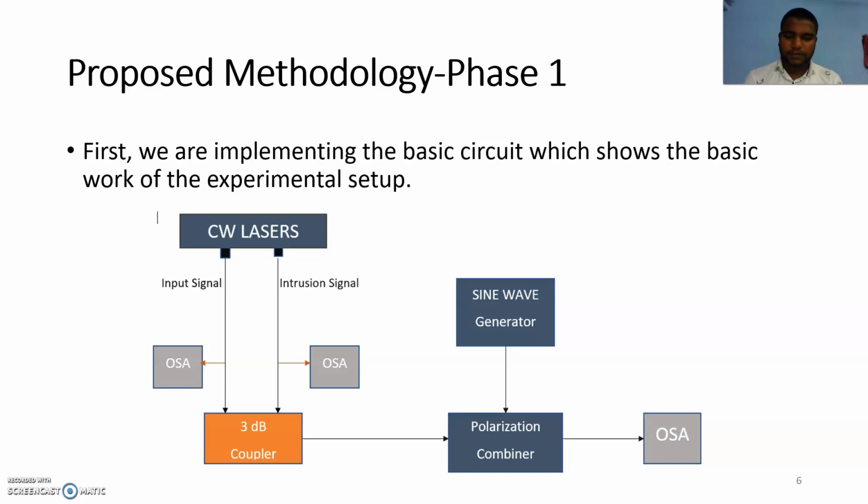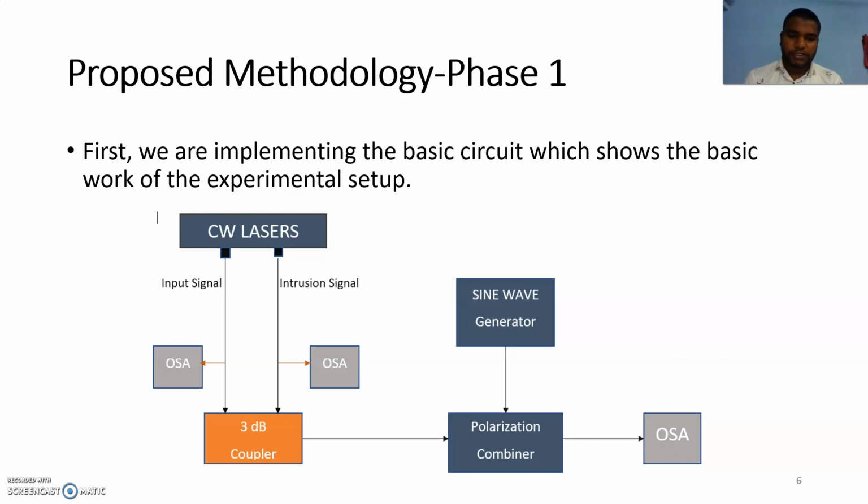In a practical scenario, the optical signal travels through the optical fiber, the channel between transmitter and receiver. Whenever the optical signal is traveling through the optical fiber, some intruder or external source can include an external signal in the optical fiber.